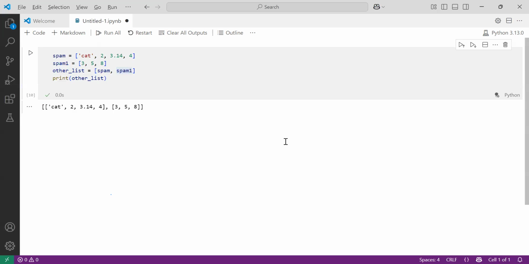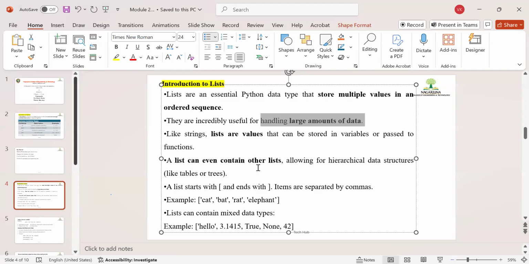This is exactly the meaning of a list containing another list in a hierarchical data structure.